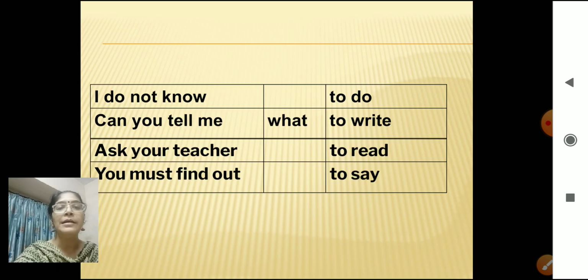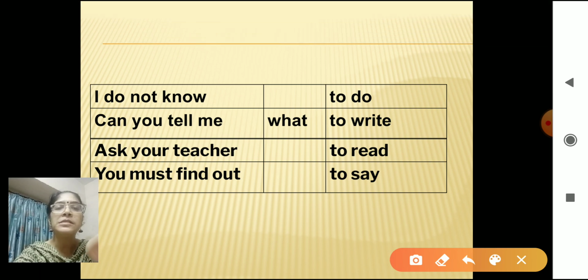Let's again have a look at the table, and we will take the next group of words, that is ask your teacher, and we will join with what, and again the first part, to do. Ask your teacher what to do. Correct. And here what are you going to put at the end? A full stop. Correct. Next, ask your teacher what. Now with what will you join? With to write. Correct. Ask your teacher what to write.